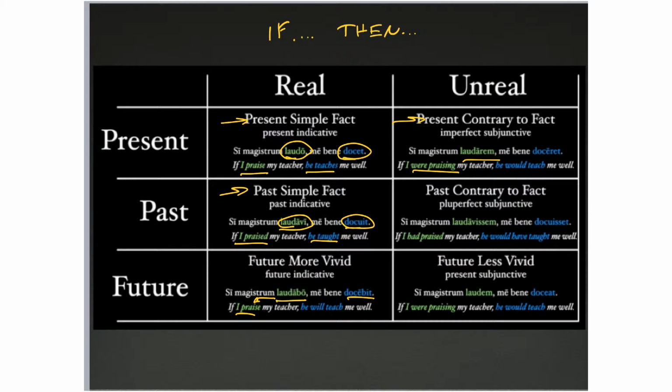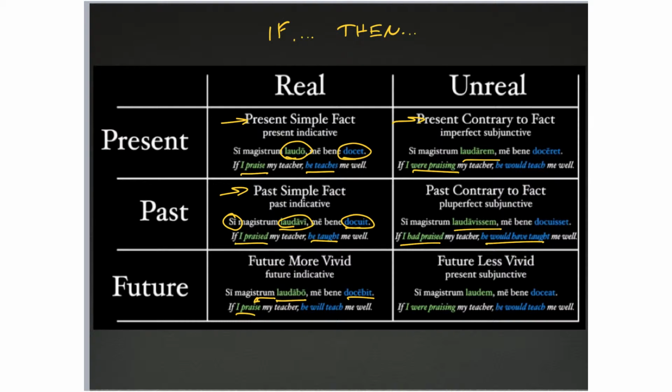The major exception is the past contrary to fact, where you've got the two pluperfect subjunctives, and you get the one, if I had praised, and then the other, he would have been, or you would have, depending on active or passive. So that's the one thing to watch out for: when you have two pluperfects, then it's going to be had, would have. Otherwise, kind of ignore a lot of the categories and the terminology, and really just focus on translating the verbs the way they look. The Latin word for if is si. There is no word for then. As in English, the then is optional. We don't need the then in English, though we can use it. Latin never has a word for then.